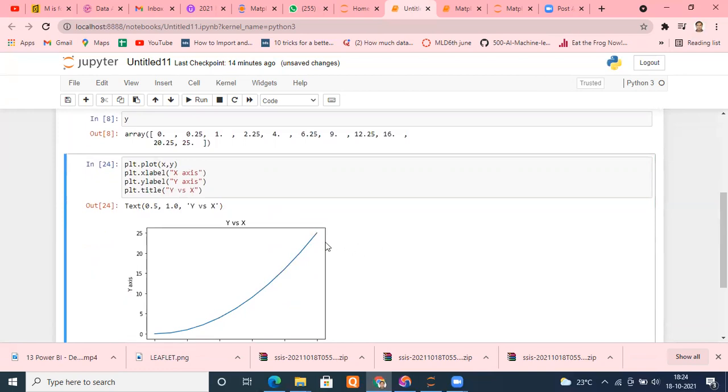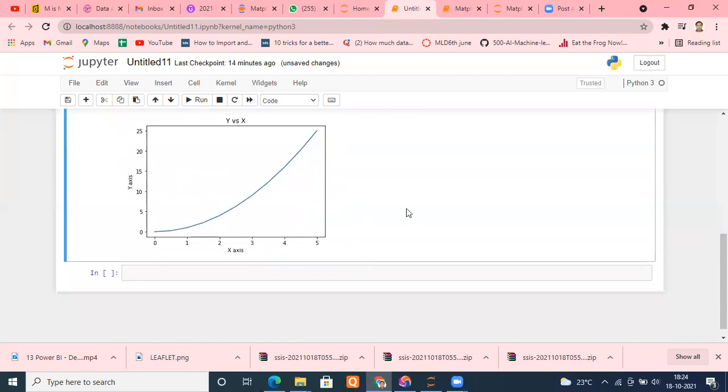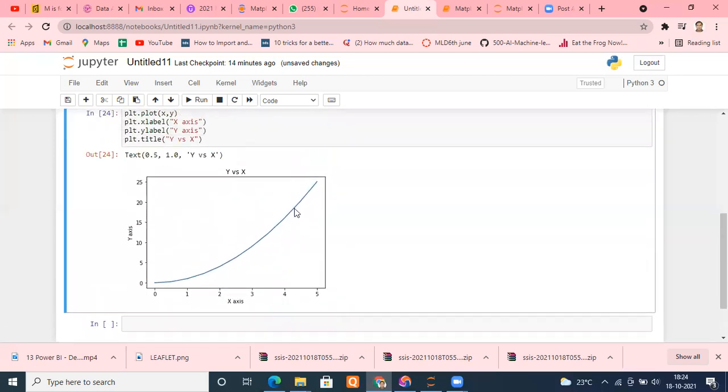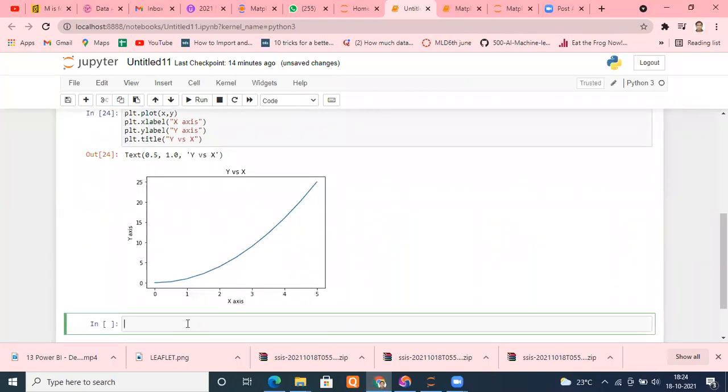Now suppose within the same canvas, I want to put multiple plots. I'm getting only one plot right now. Suppose I want to plot 4 plots, 5 plots, 6 plots within the same canvas which is available right now. This is the canvas which is available, and I want to plot multiple graphs here. So what I can do now, again I will go to plt dot, this time I'll type subplot. Okay, subplot, then bracket.